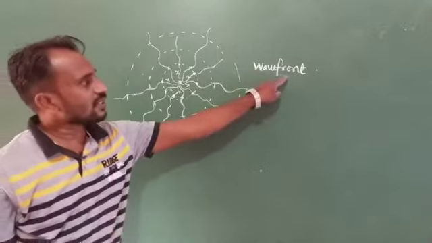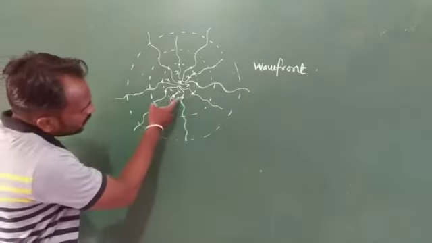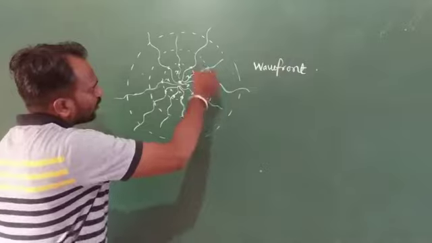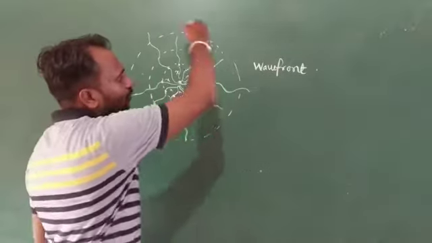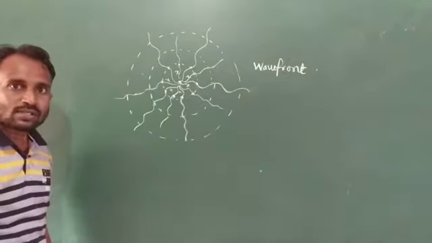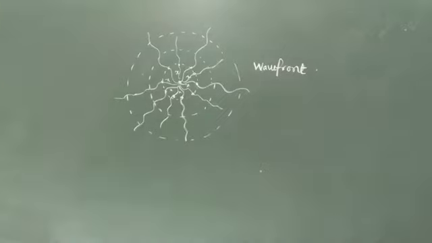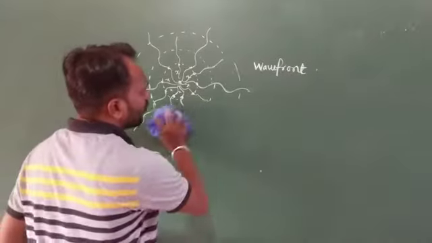This one is one wavefront, another wavefront, and this is another wavefront. Wavefront means a surface at a constant phase.